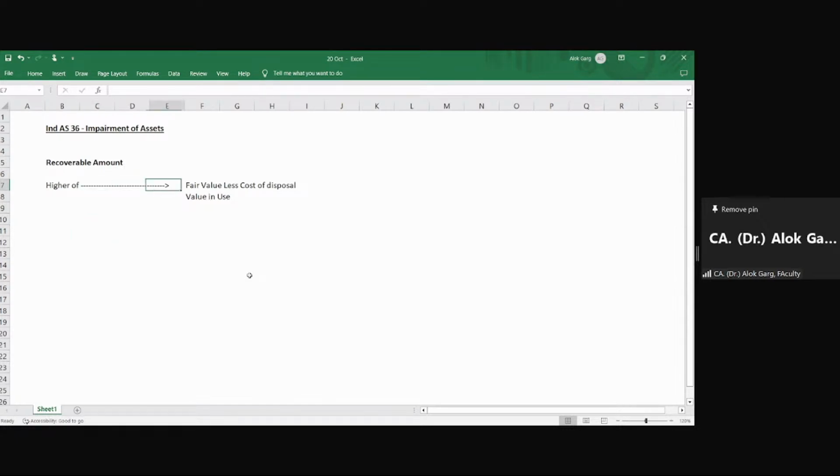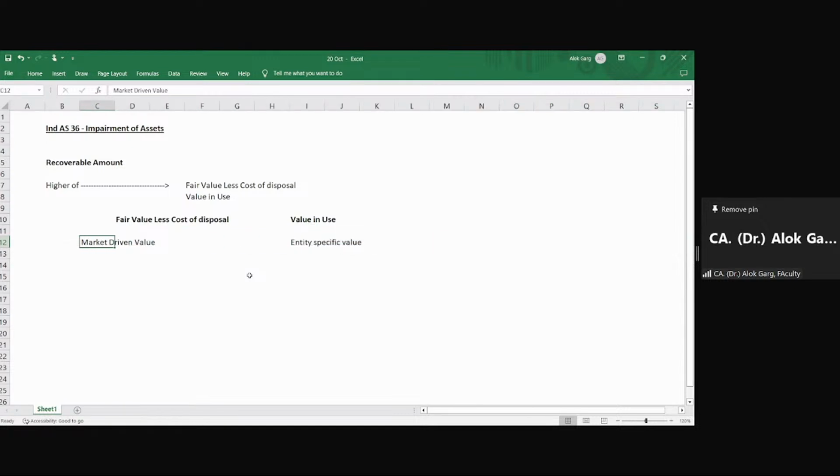So what is my fair value less cost to sell? My fair value less cost to sell is a market driven value, whereas my value in use is an entity specific value.